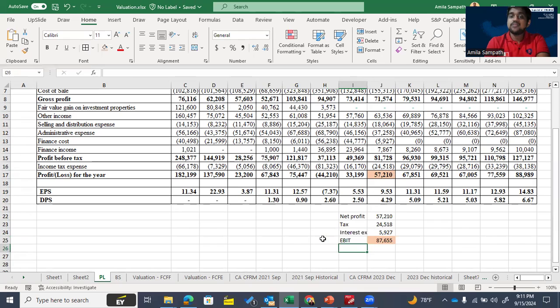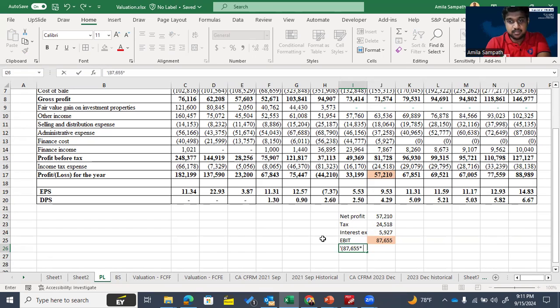Then to derive the NOPLAT, what we need to do? We need to multiply this by 1 minus T. Let's assume our tax rate is 30%. If we assume our tax rate as 30%, then how can we derive the NOPLAT, or the EBIT multiplied by 1 minus T?